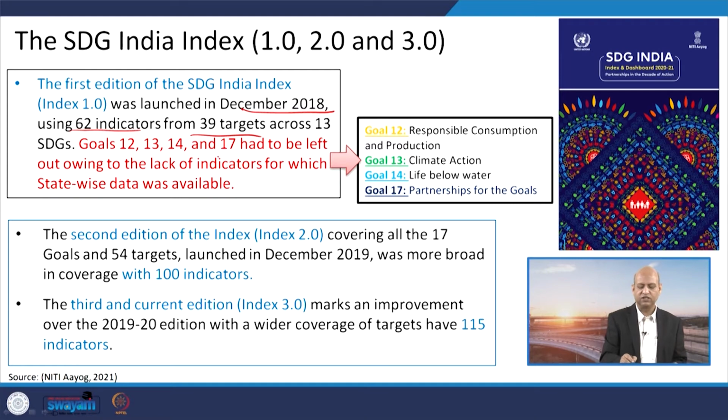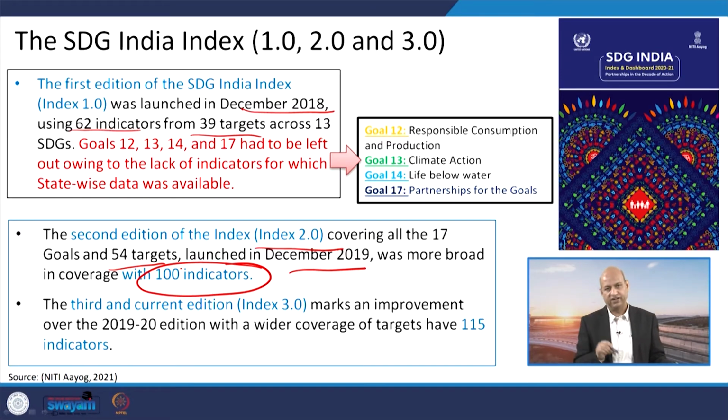Goals 12, 13, 14 and 17 had to be left out at that time because of a lack of indicators for which state-wise data was available. So that problem was there, and only 13 goals were covered. Later, in 2019, with 17 goals and 54 targets, the second edition, Index 2.0, was released, and the indicators increased from 60 to 100. Now the third version, the 2019-20 edition, has around 115 indicators. So a lot of progress is there.